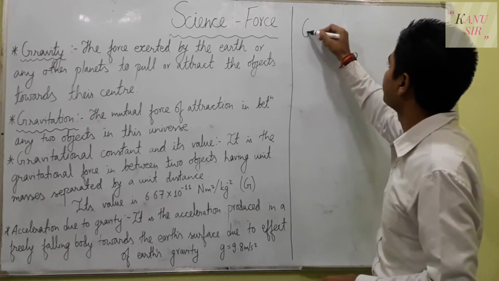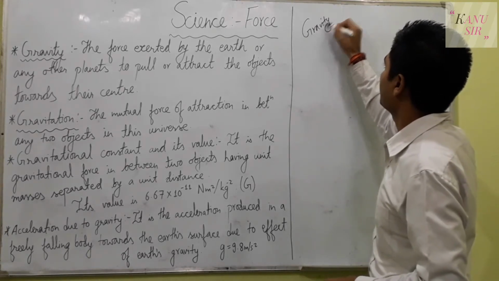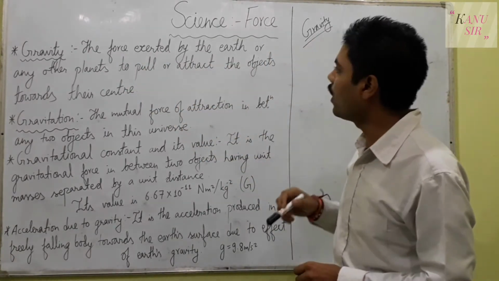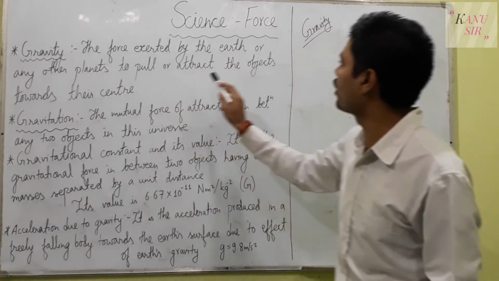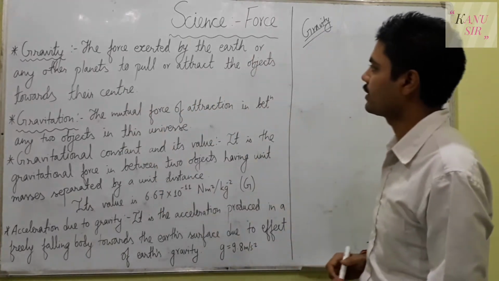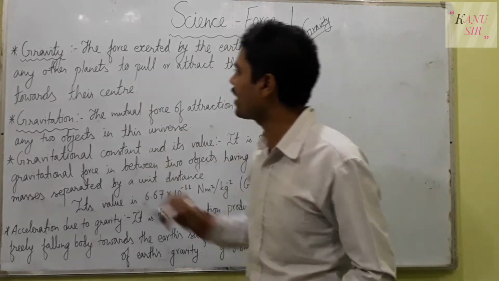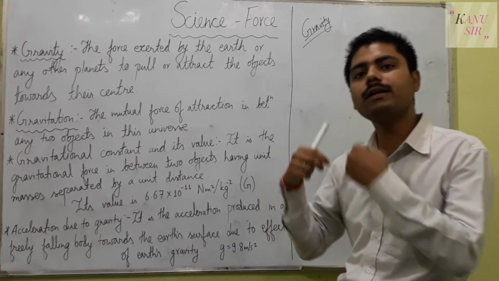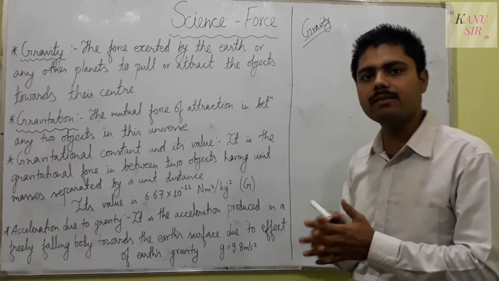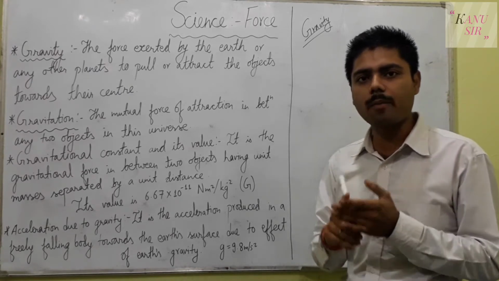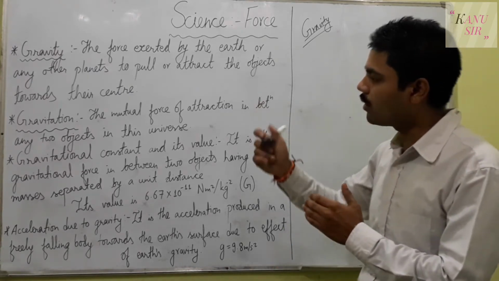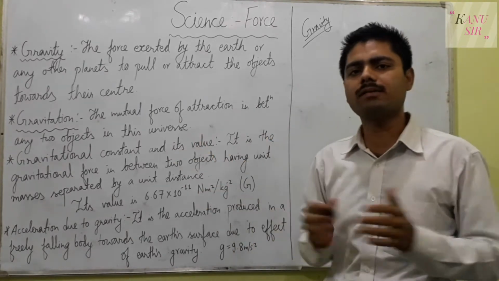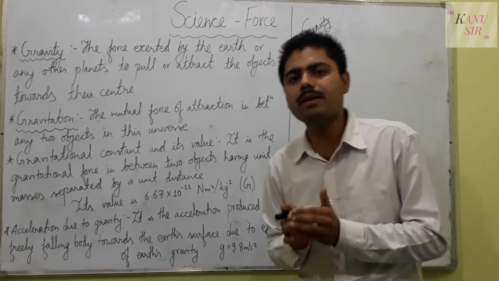So what is gravity? Gravity is the force exerted by the earth or any other planet to pull or attract objects towards their center. But not only planets, any other heavenly body. Here heavenly bodies means planets, asteroids, satellites, comets, etc. Out of the earth you can find lots of heavenly bodies. Earth is itself a heavenly body.